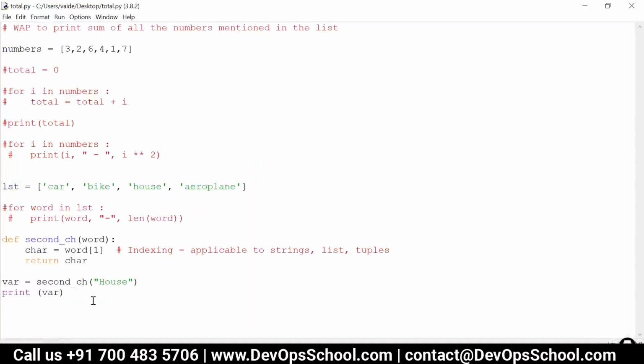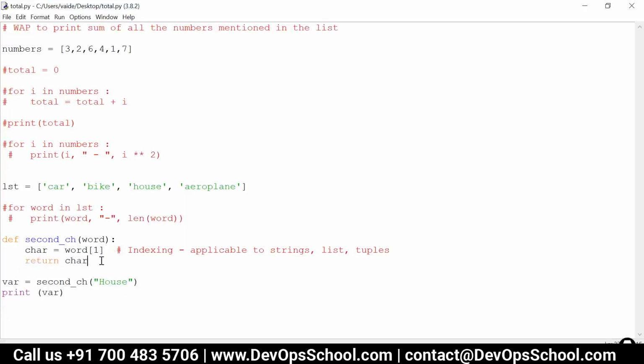Okay, getting it? It means inside the function it's going to call the return statement. Yes, so return belongs to the function. So whatever is the code getting executed inside the function, and whatever the result is coming, that result I am returning back in the form of a return statement.